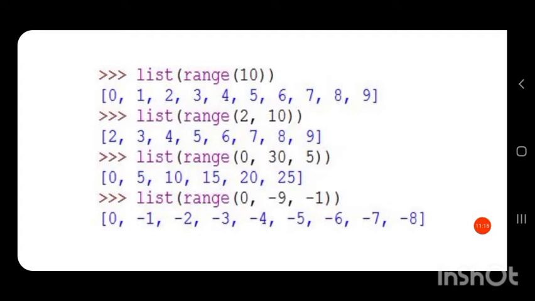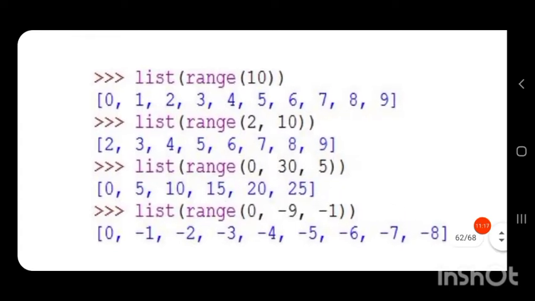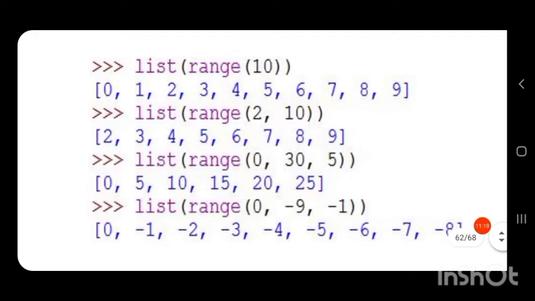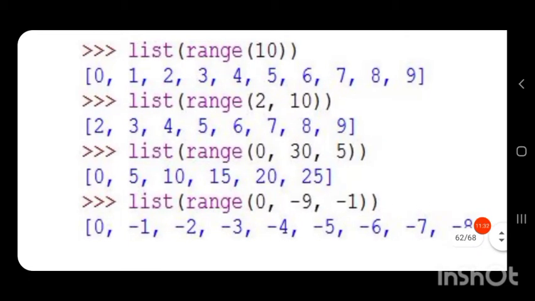So let us see what the range function will generate. Here, list of range of 10 implies that we are converting the output generated into a list. In list of range of 10, this bracket is called parentheses because it is a function.